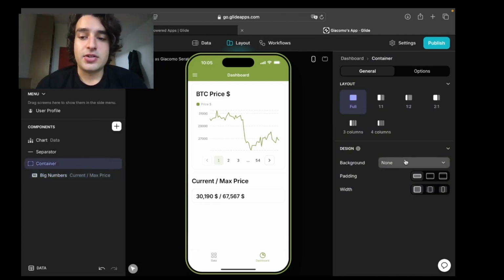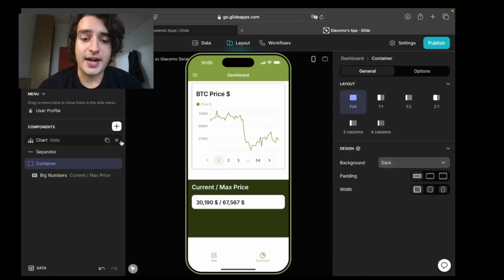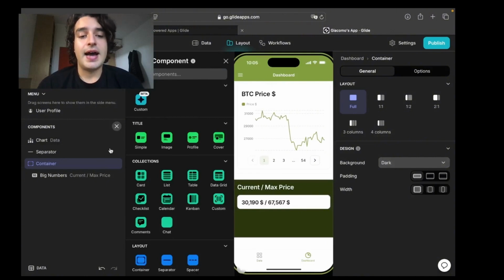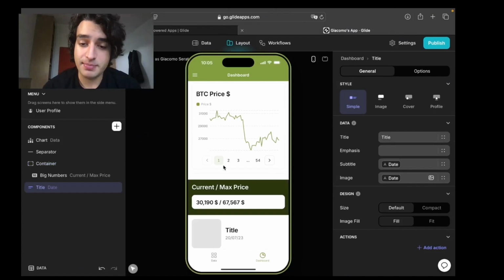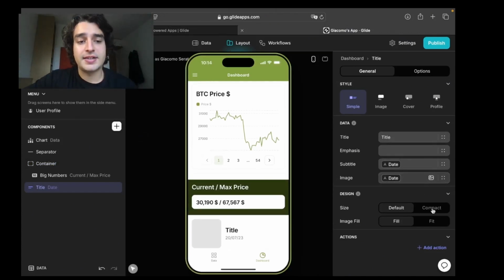Now we're just gonna change the color of the container to dark to make it highlight better the price, and beneath it we're gonna add a new tab to show the latest news on the Bitcoin with a button that takes you to a website. For this button we're gonna add a title item, which is gonna select the compile size, and we change the title to latest news.